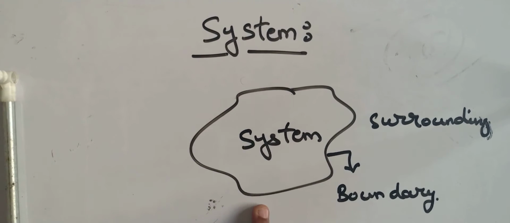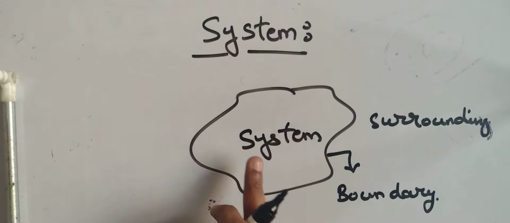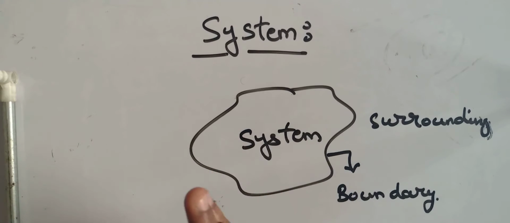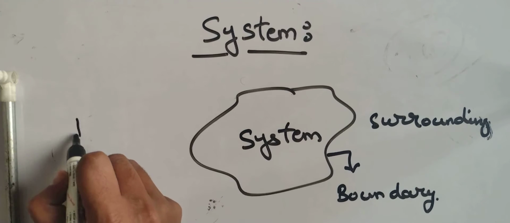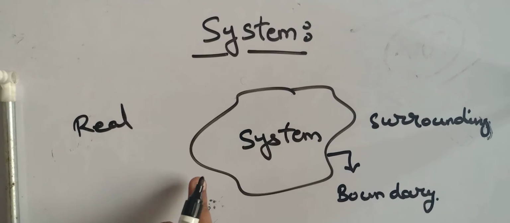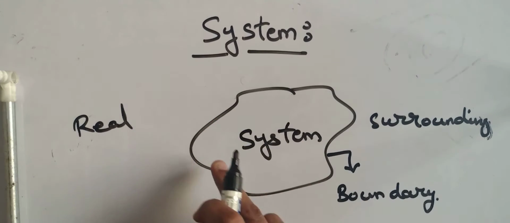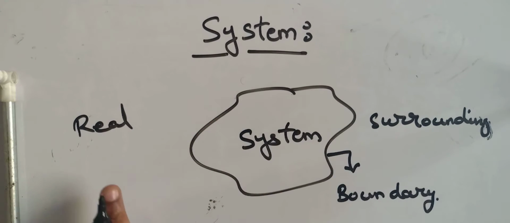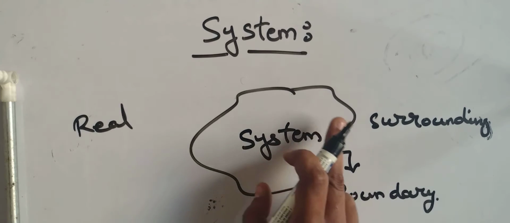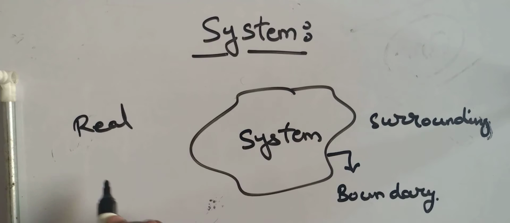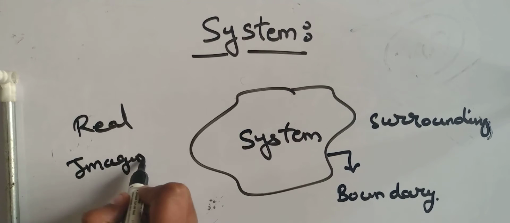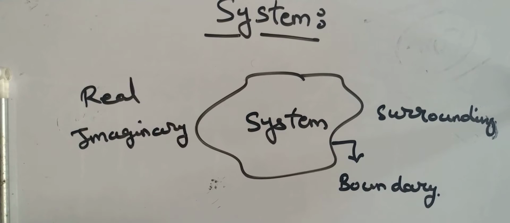If this line which separates system and surrounding has a physical surface, then it is known as a real boundary. If it has an imaginary surface, or doesn't have any physical surface, then we call it an imaginary boundary. So from this you can understand that boundaries are of two types: one is real boundary and one is imaginary boundary.